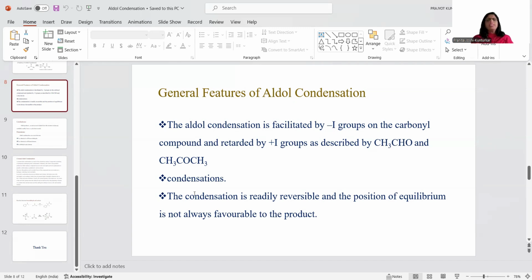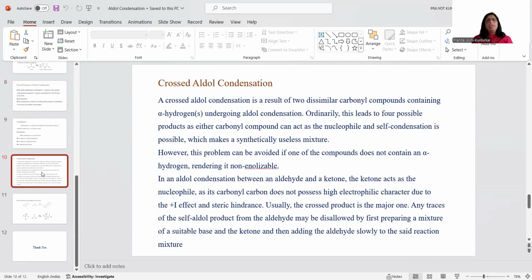Now, this condensation is a readily reversible reaction, and the position of equilibrium is not always favorable to the product. As I have already told you, when the starting material is an aldehyde, the equilibrium lies in favor of the product, and when the reaction is between ketones, the equilibrium lies toward the starting material, that is, to the left of the reaction.